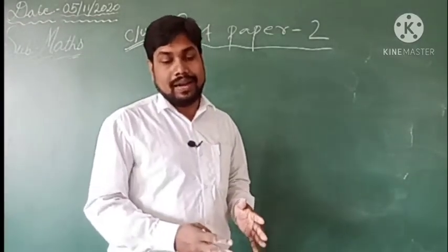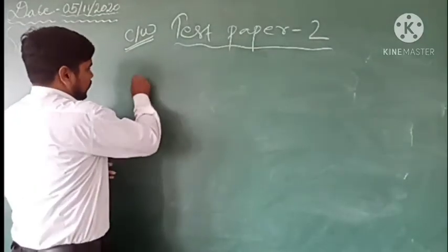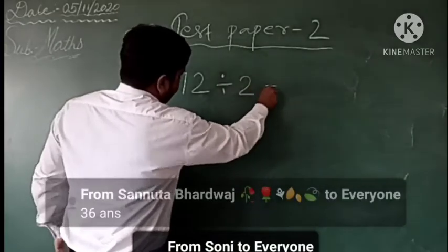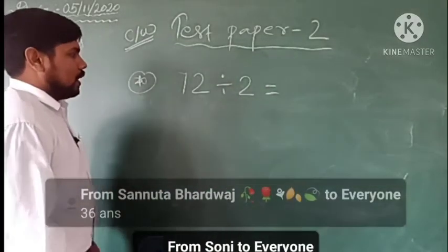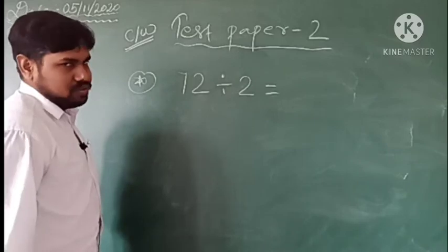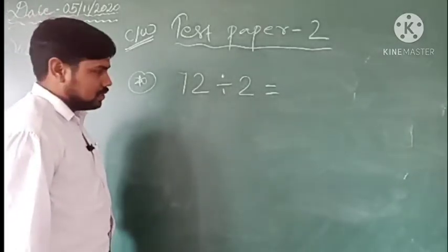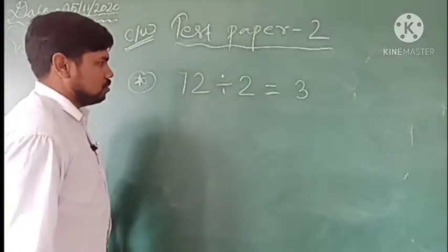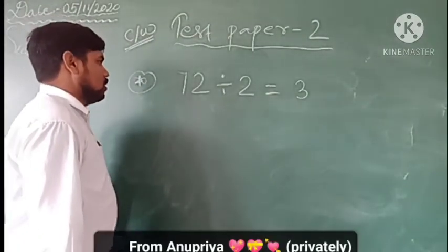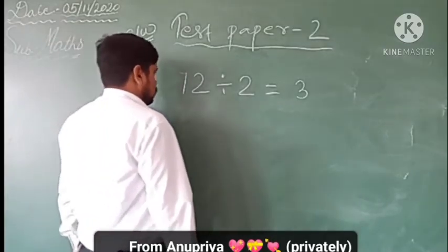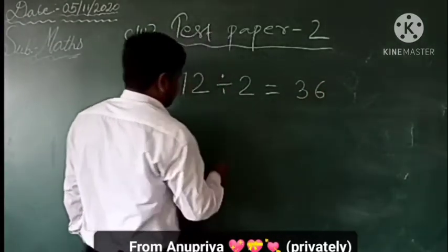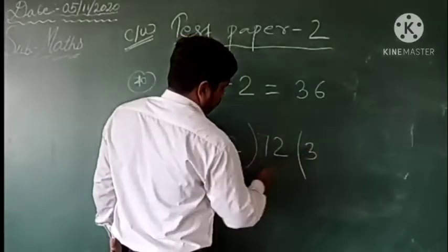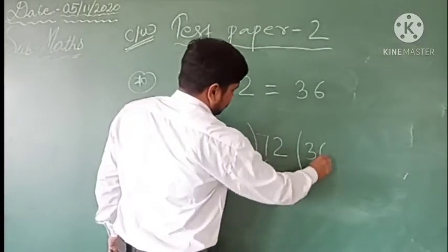In the same way, whatever the number is given, you have to just divide by 2. So here the number is 72. If you divide 72 by 2, what will be the answer? 3 times 2 is equal to 6, and 6 times 2 is equal to 12. You can see it by dividing like this too. So 36.